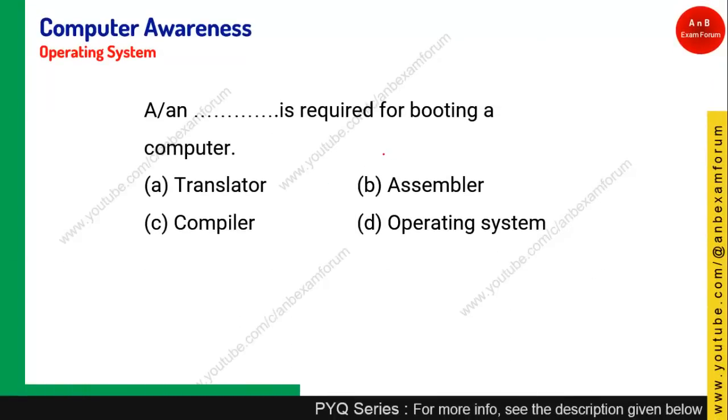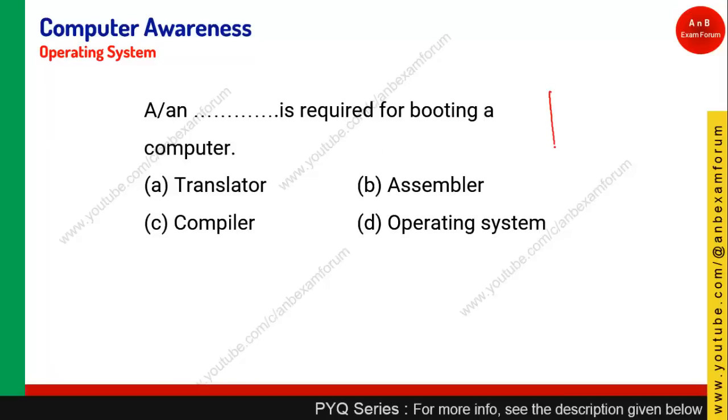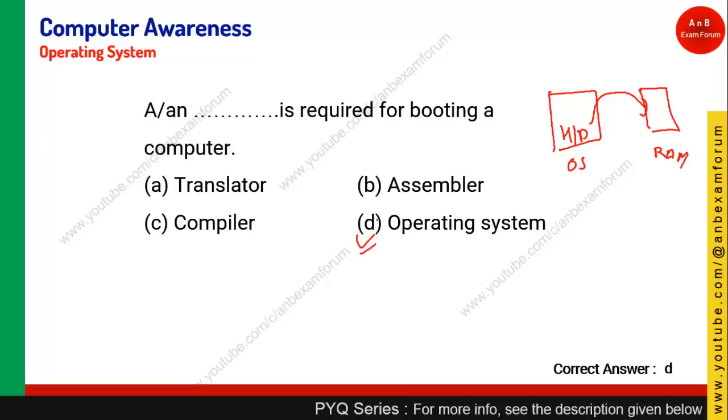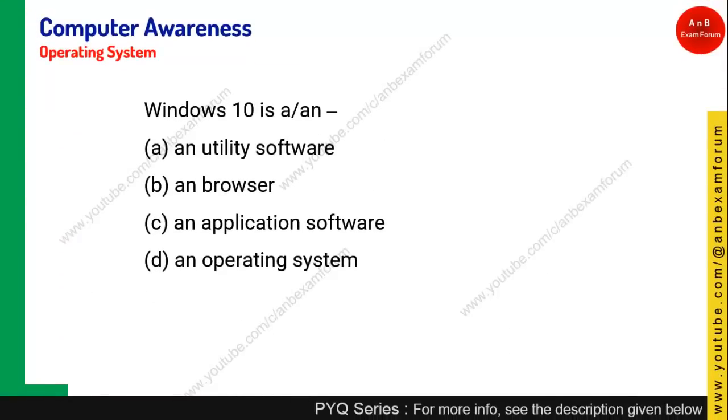Dash is required for booting a computer. Again, one more function of an operating system is to boot the computer. Boot the computer means what? Your OS resides in the hard disk, remember, and this is your RAM. So booting means your operating system is loaded from the hard disk into the RAM. That process is called booting, and for that the operating system is required. So operating system is the right answer.